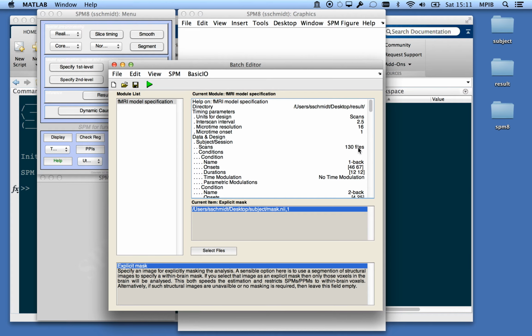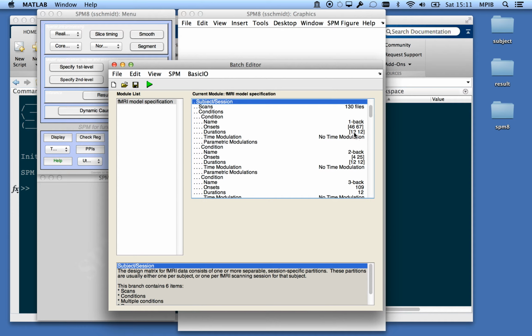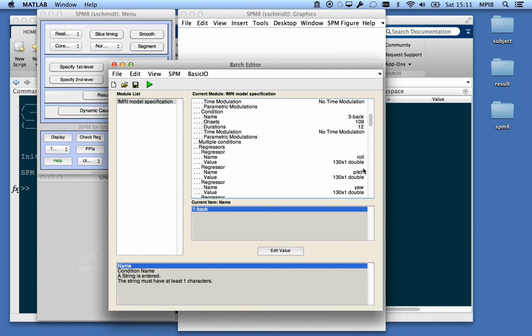So in this case I have my 3 runs entered here, meaning I have 3 sessions set up, and each has 3 conditions and 6 regressors.